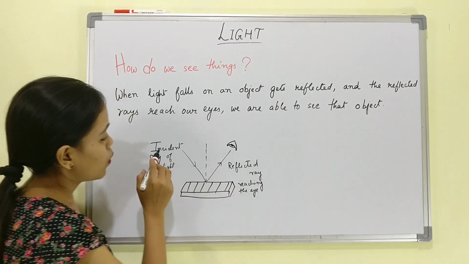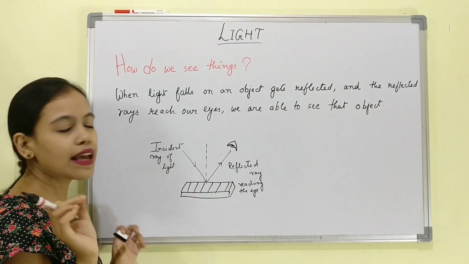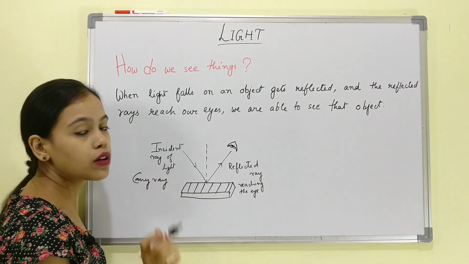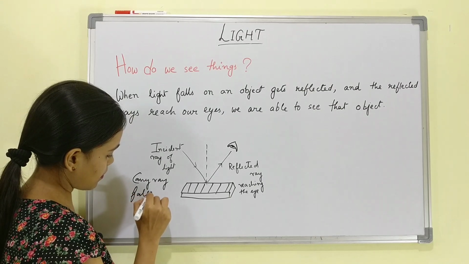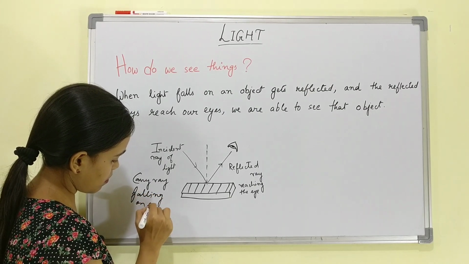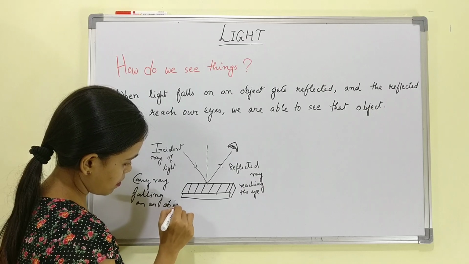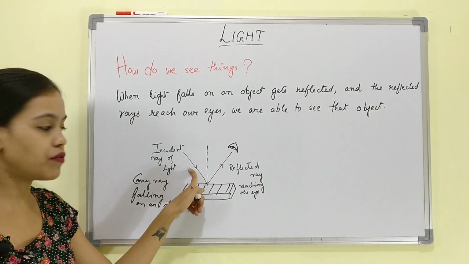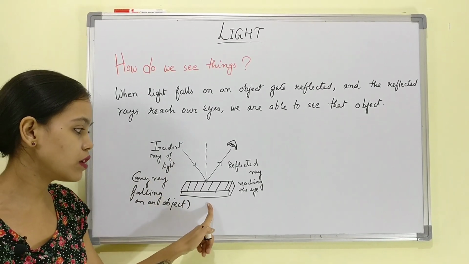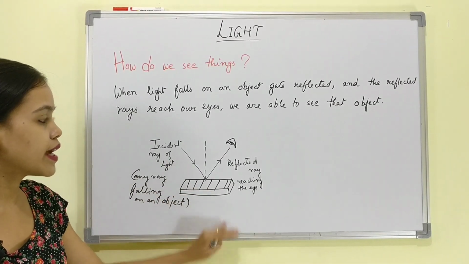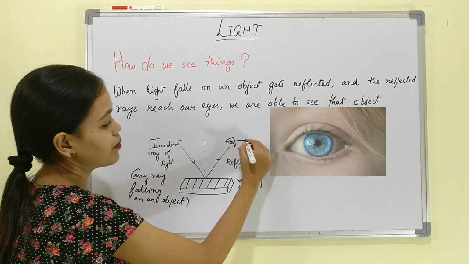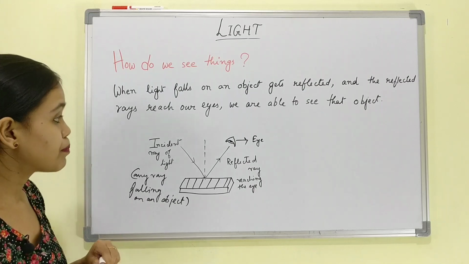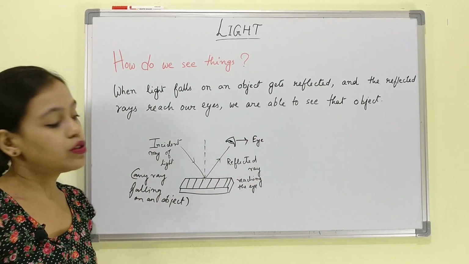When an incident ray of light, that is any ray of light falling on an object, falls on this book and then gets reflected back to this eye, the eye of anyone who's trying to see, then we are able to see this book.